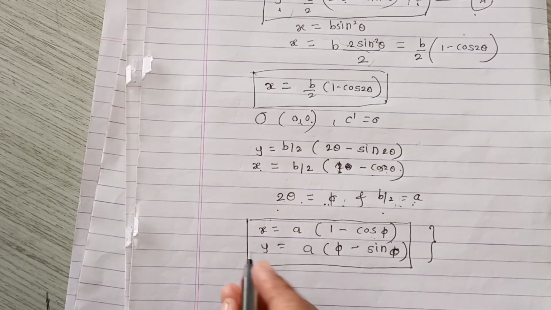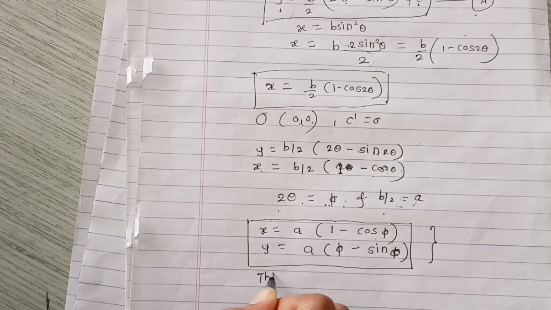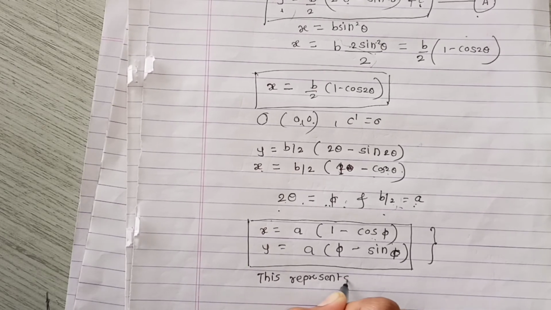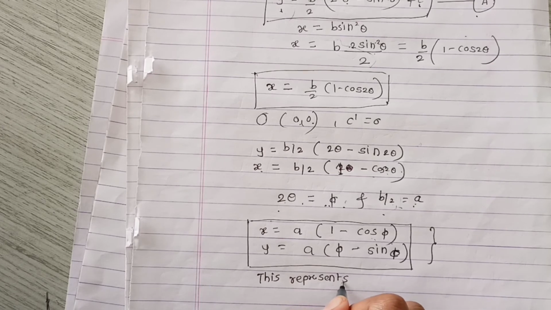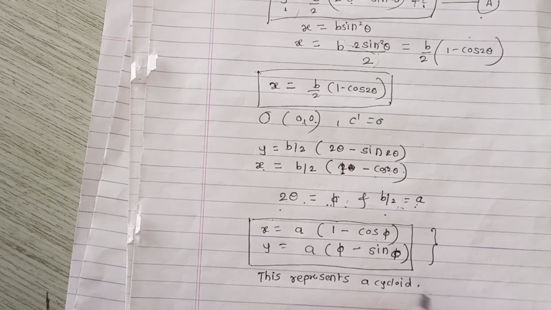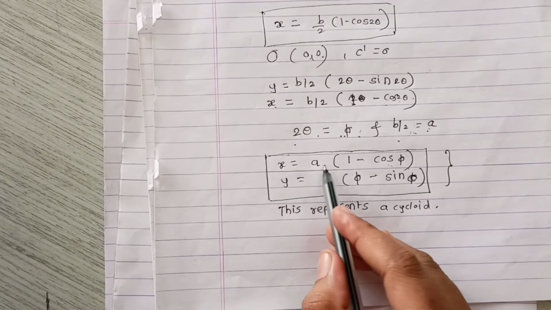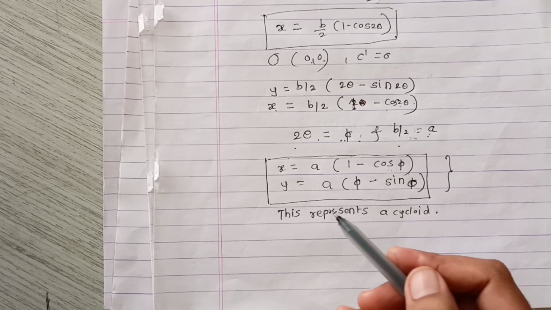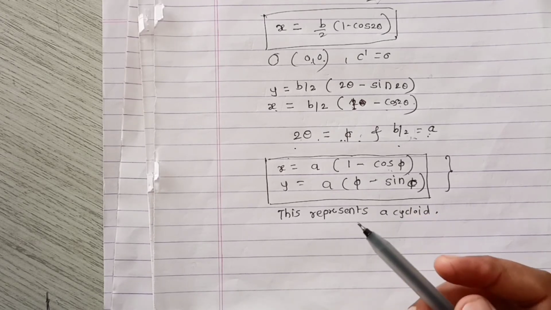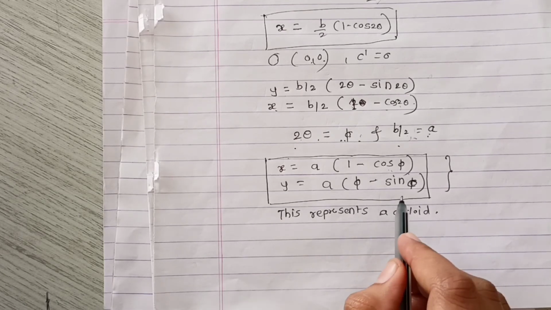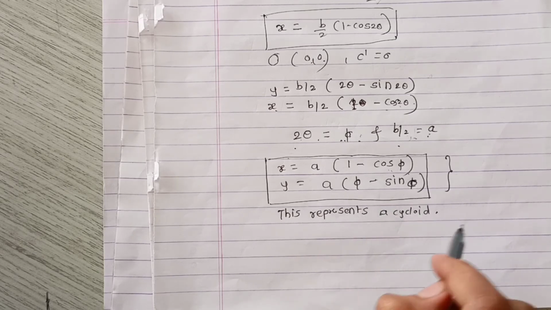So this represents a cycloid, and here the constant a we can determine because the curve passes through the point A. So we get the cycloid trajectory for the particle moving on a frictionless wire from rest to a particular point.